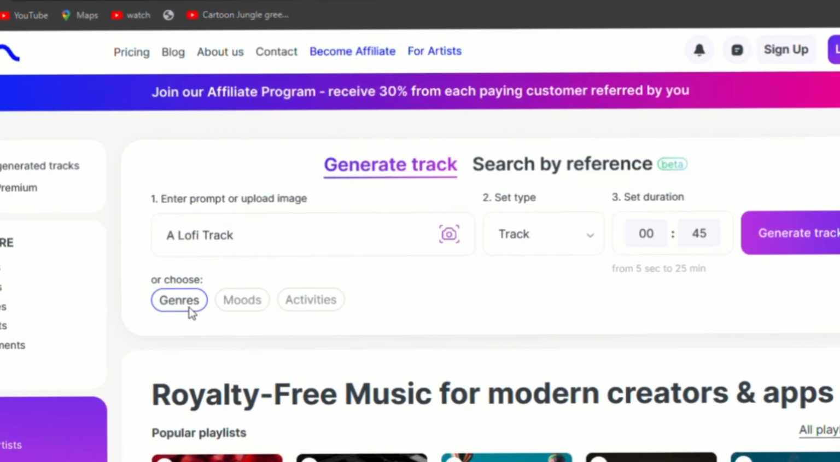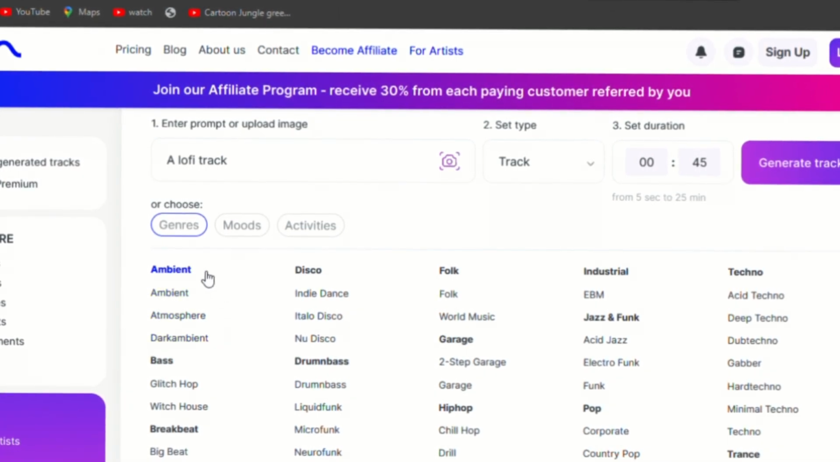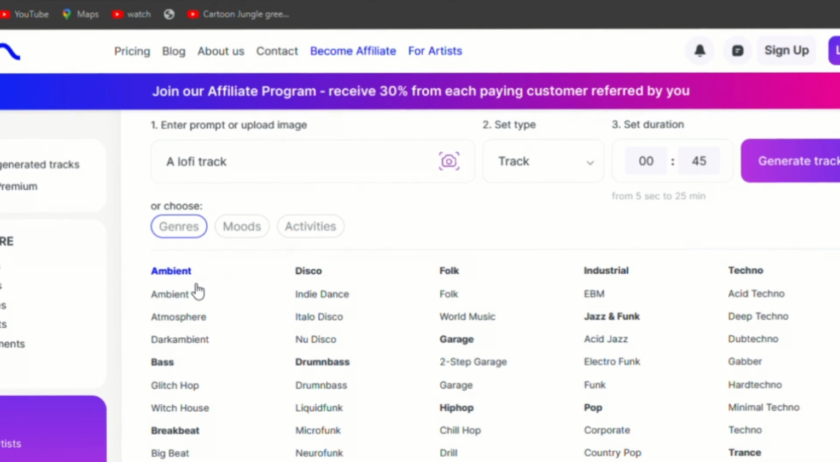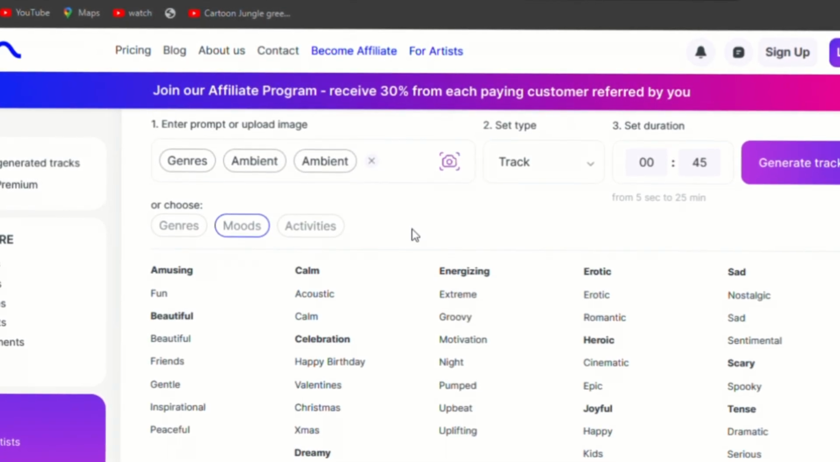Okay, so let's start with genres. There are so many genres available here. You can choose whatever you like. For this example, let's go with ambient. Next, for the moods option, I will select calm.